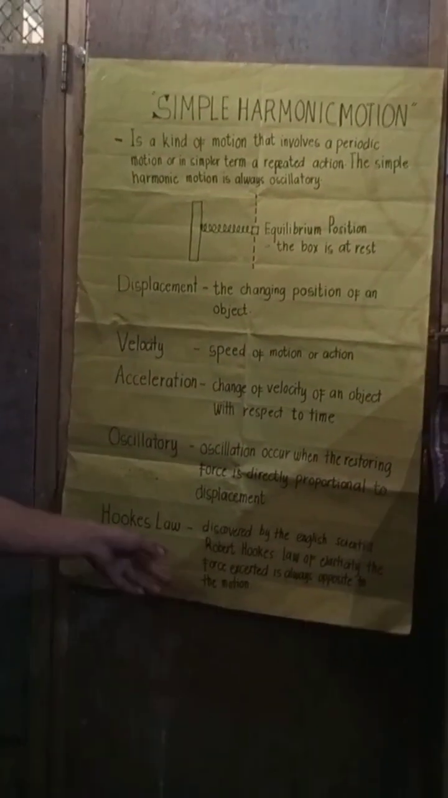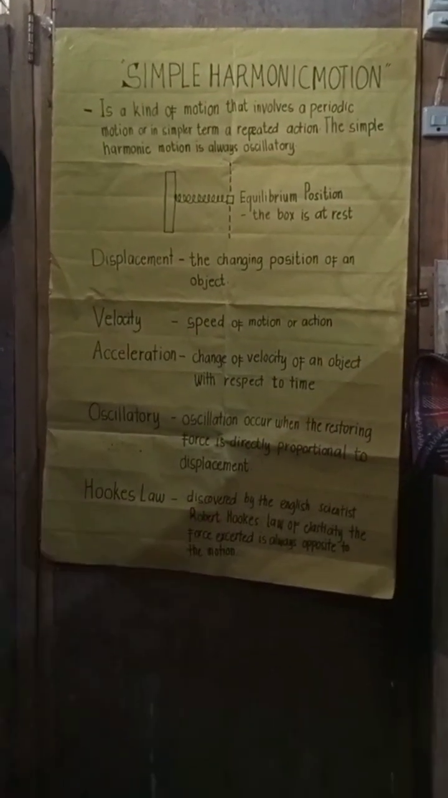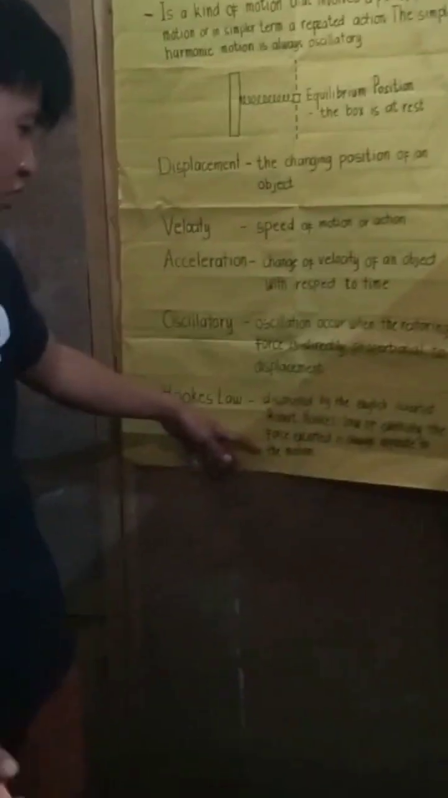What is Hooke's law? Hooke's law was discovered by the English scientist Robert Hooke, the law of elasticity. The force exerted is always opposite to the motion.